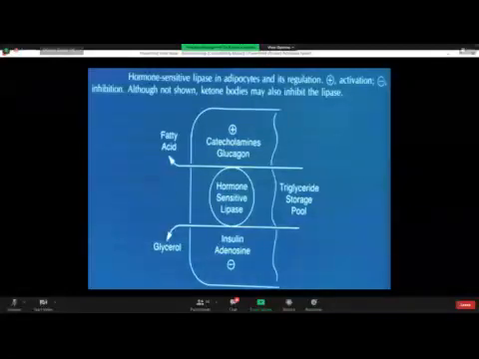And then the third way by which insulin causes a fall in glucose is glycogenesis. It converts glucose into glycogen, and then glycogen in turn gets deposited in the liver cells and in the muscle cells. Fourthly, glycogenolysis: it inhibits breakdown of glycogen into glucose. And finally, gluconeogenesis: it inhibits the gluconeogenesis enzymes. Gluconeogenesis is production of glucose from non-carbohydrate sources, like glycerol and amino acids.